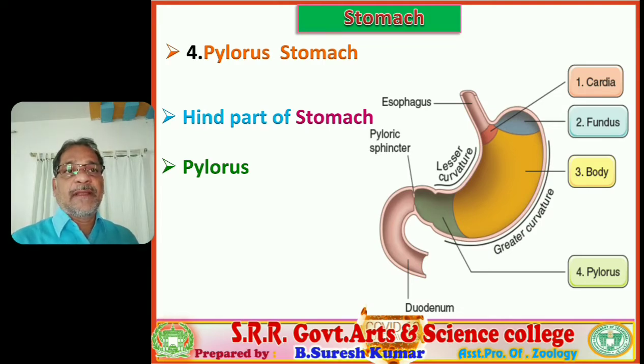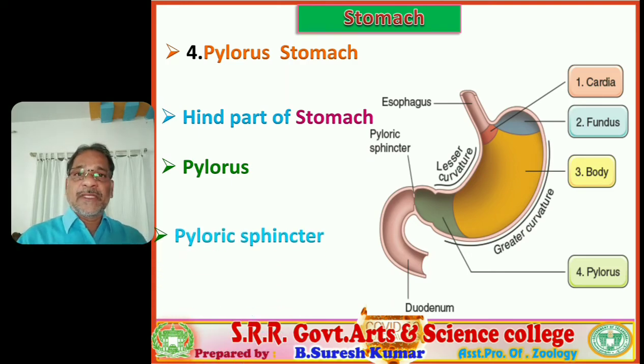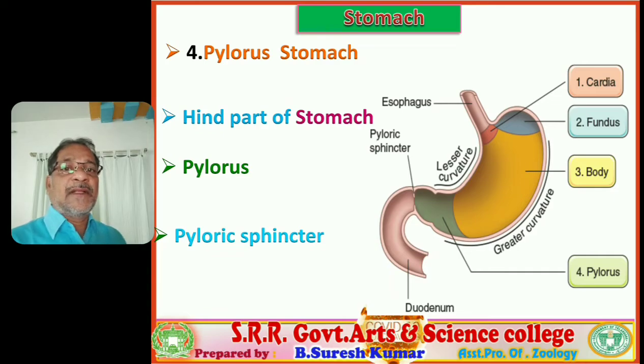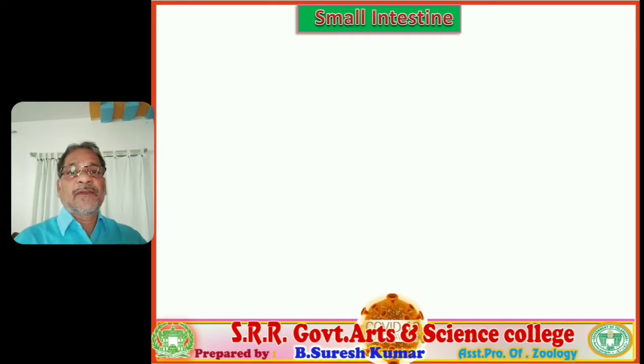In the same manner, between esophagus and stomach, the cardia aperture is present, and between stomach and small intestine, the aperture is called the pylorus. Cardia and pylorus are openings. The pylorus is also guarded by the pyloric sphincter, made up of smooth muscles with involuntary function regulated by the autonomous neural system, and it allows the food material from stomach to the small intestine and prevents the reverse passage.